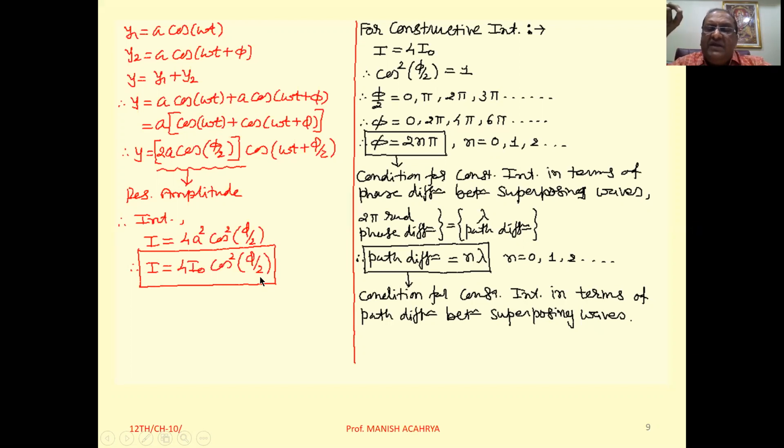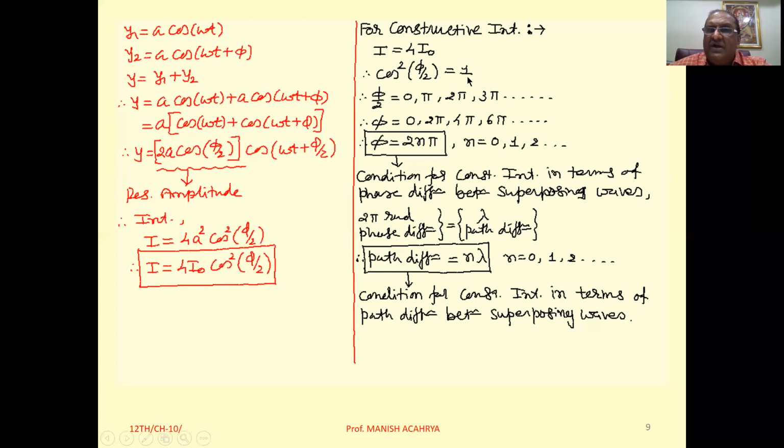Now the points where we get constructive interference, there the intensity will be maximum, and the points where we get destructive interference on the screen, the intensity will be 0. From this equation we can understand when the maximum possible intensity, that is 4I0, is obtained: when cos square phi by 2 is 1. So for constructive interference, the intensity is 4I0, and that happens only when cos square phi by 2 is 1.